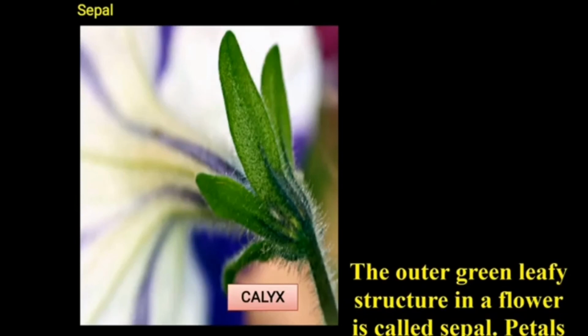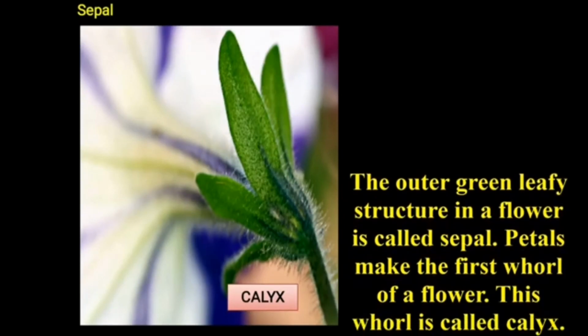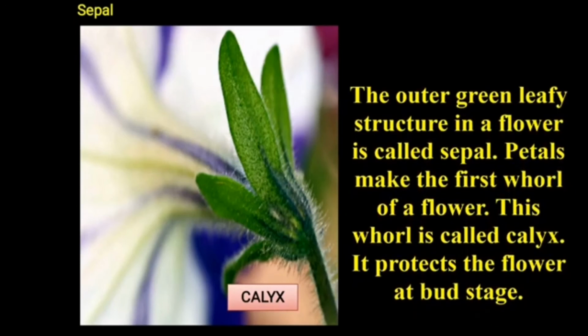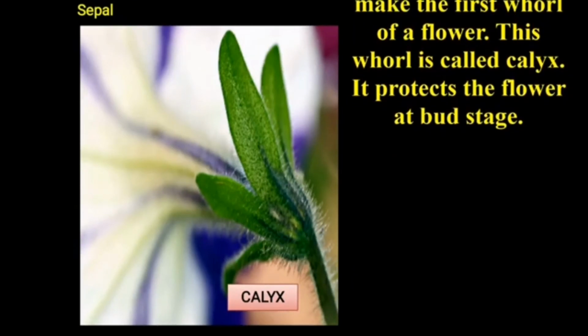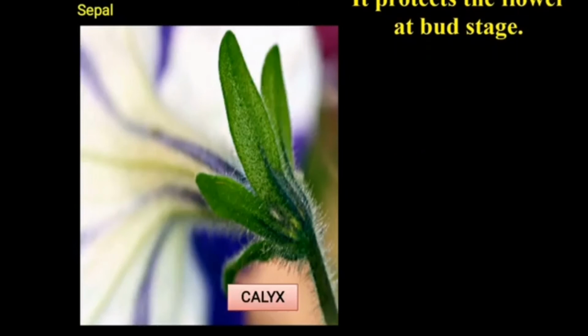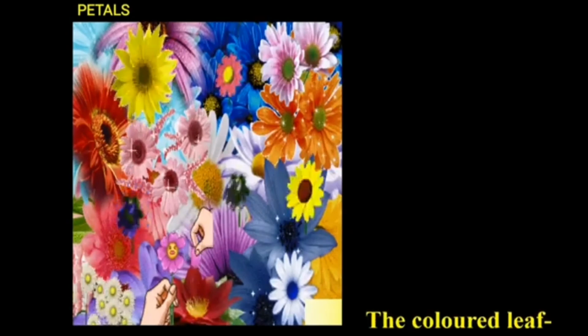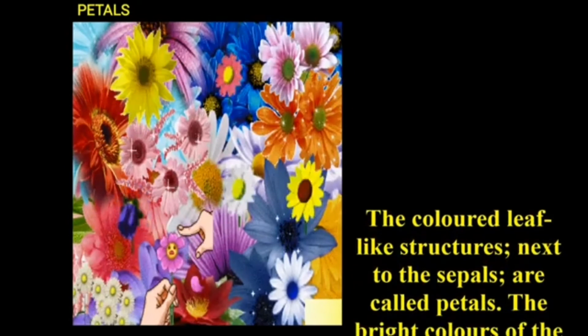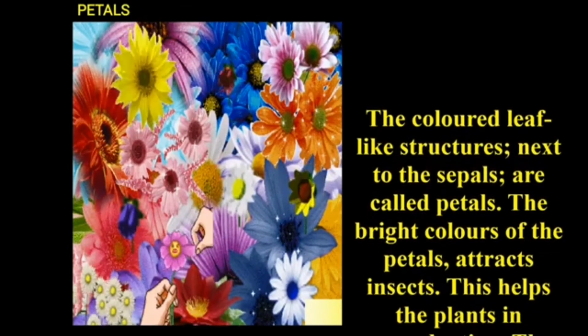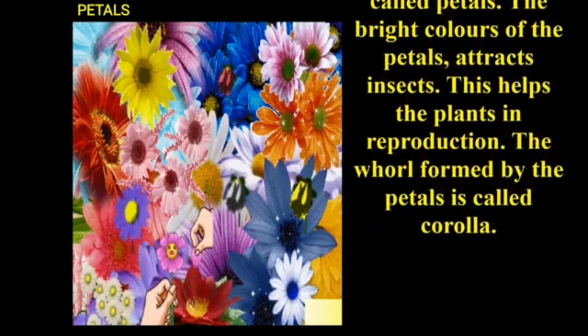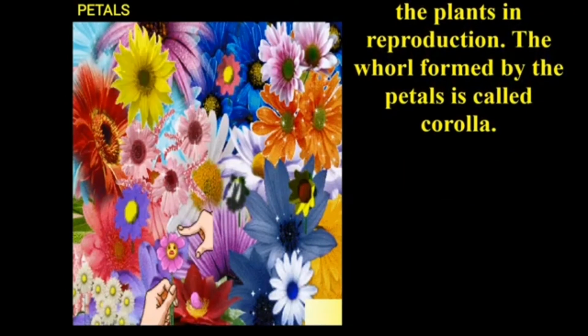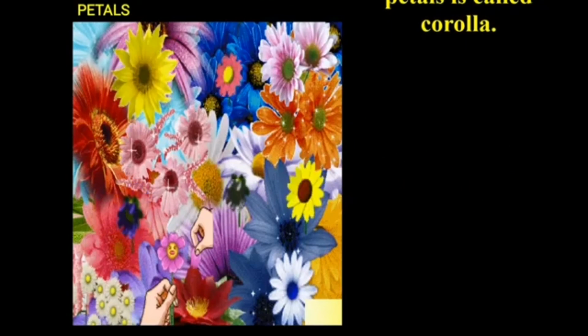Sepals. The outer green leaf structure in a flower is called the sepal. Sepals make the first roll of a flower. This roll is called the calyx. It protects the flower at the bud stage. Petals. The colored leaf-like structures next to the sepals are called petals. The bright colors of the petals attract insects. This helps the plant in reproduction. The roll formed by the petals is called the corolla.